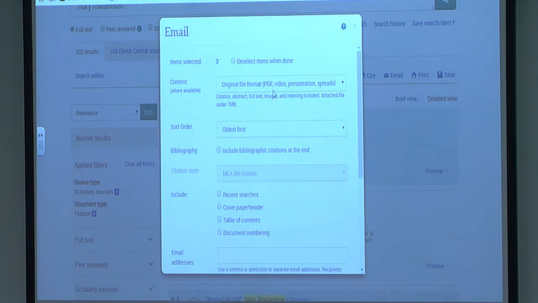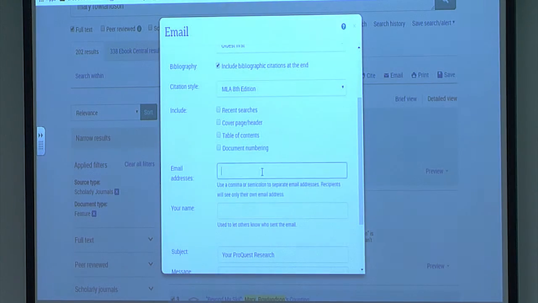Just like Literature Resource Center, it is defaulting to send you the original article, great, but you also want to click that button that says send me the bibliographic citation, and then go ahead and fill in your email address and all this other information here, and go ahead and send it to yourself.